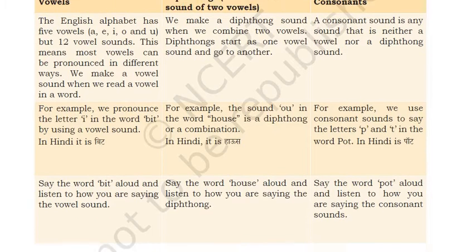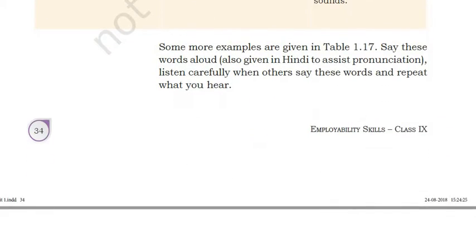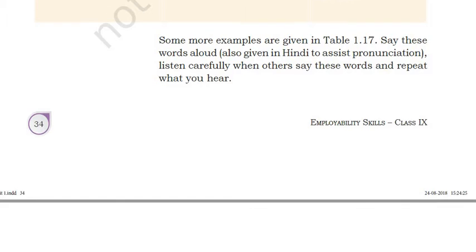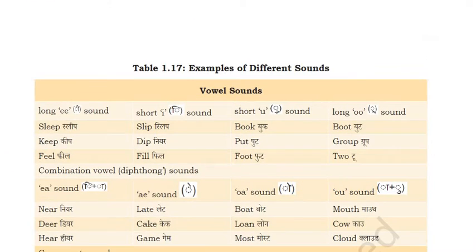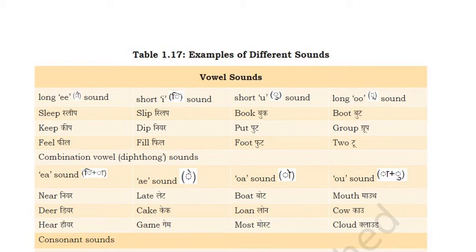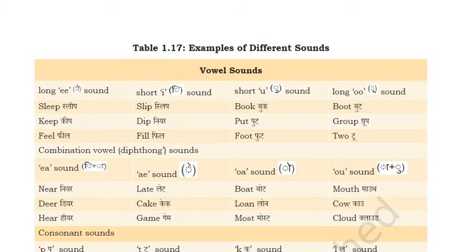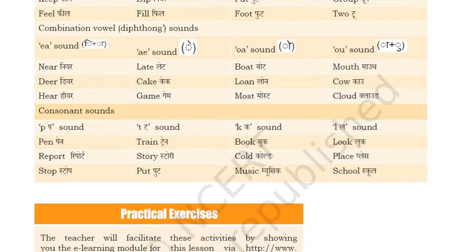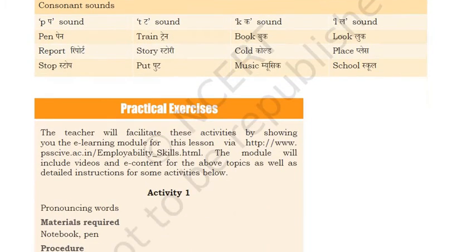Now, some more examples in this. Say these words aloud, given with the Hindi pronunciation. Okay, long, sleep, keep, short, book. So all these things you can practice. Consonant sounds also. Okay. On the basis of this, you have to make mastery over the pronunciation.